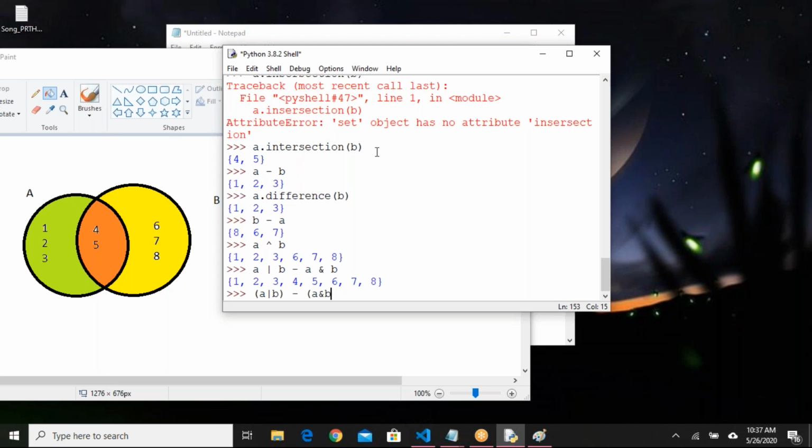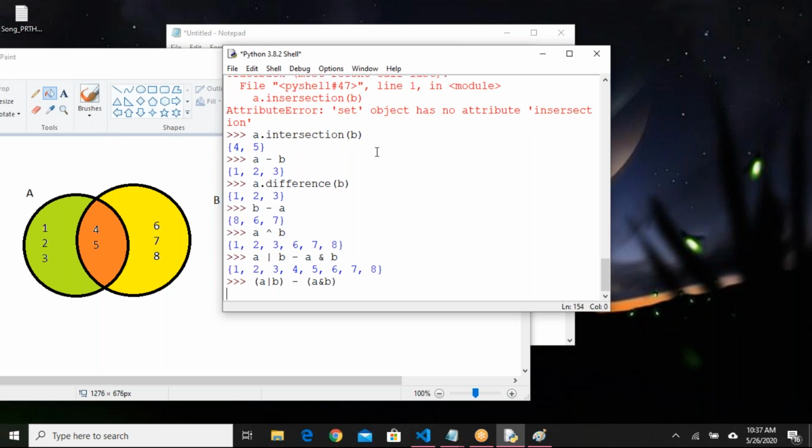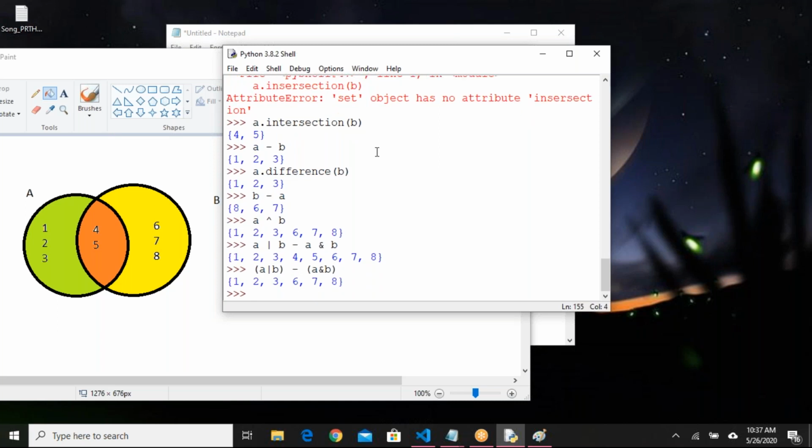A and B. Okay. So because the proper parentheses are missing, it considered wrongly. One by one it calculated. So this is the formula. A symmetric B means A union B minus A intersection B. This is nothing new in Python. This is your mathematical formula only. In your maths, the formula is same. So it will give the same data.